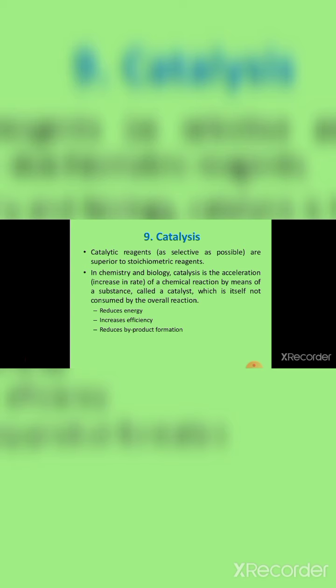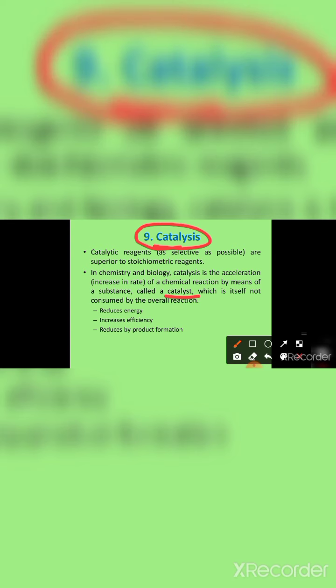And the ninth one is catalysis. Catalysis should be as selective as possible. Catalytic reagents are superior to stoichiometric reagents. In chemistry and biology, catalysis is the acceleration of a chemical reaction by means of a substance called a catalyst. Here, in the catalytic process, we use the catalyst to convert the reactants to products. It reduces energy, increases efficiency, and reduces byproduct formation.